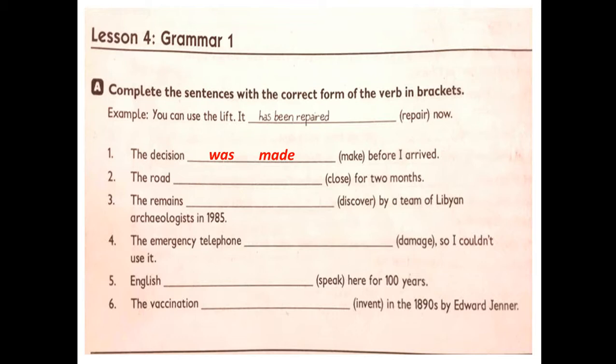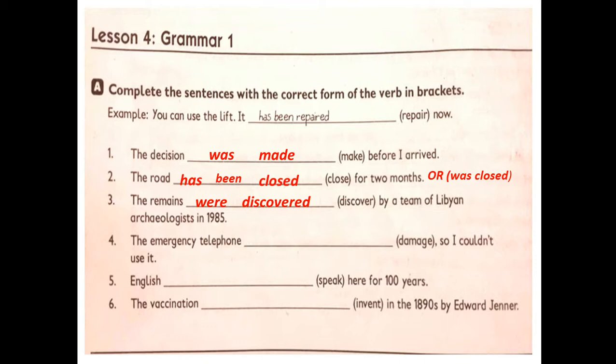Before I arrived. Number two, the road has been closed for 2 months. I think this sentence is in the present perfect, so we should use has plus the past participle: has been closed. Number three, the remains were discovered by a team of Libyan archaeologists in 1985. Number two, it's correct, has been closed or was closed. Both answers are correct.